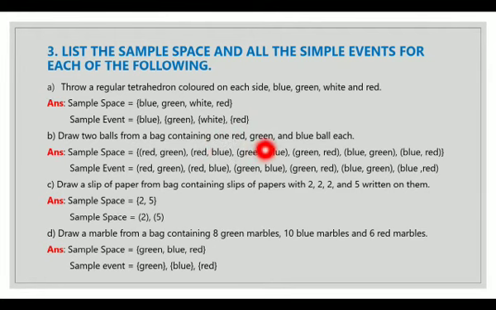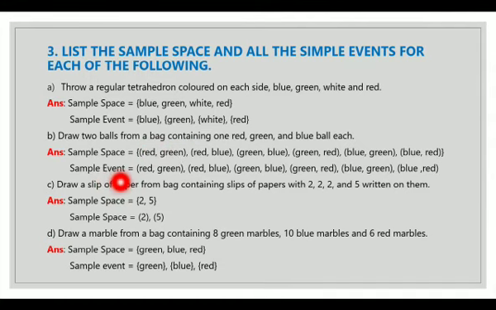Now how many balls am I told to draw? Two balls. So again it will start with green: green, red and green, blue. And the last ones will be blue, red and blue, green. These are all my possible outcomes for the sample space when two balls are drawn from a bag.